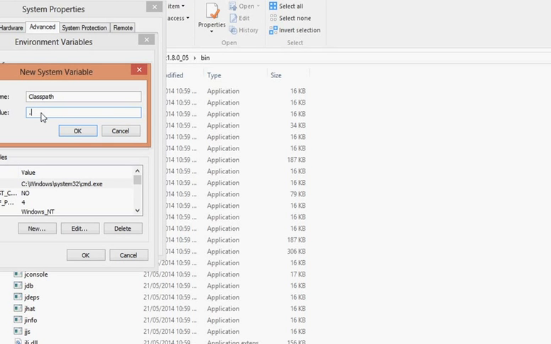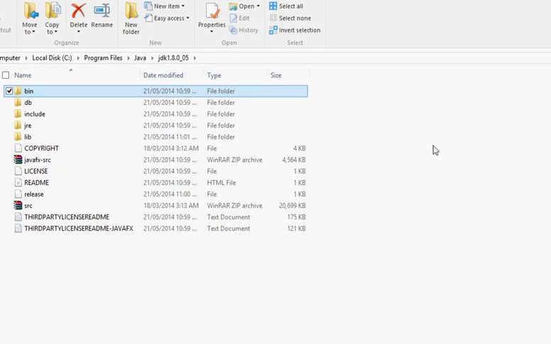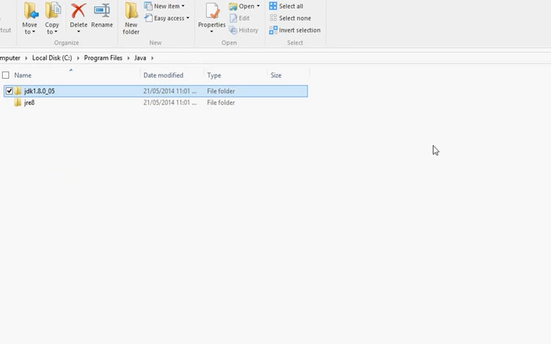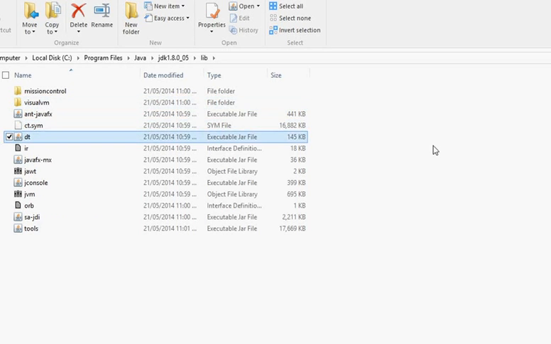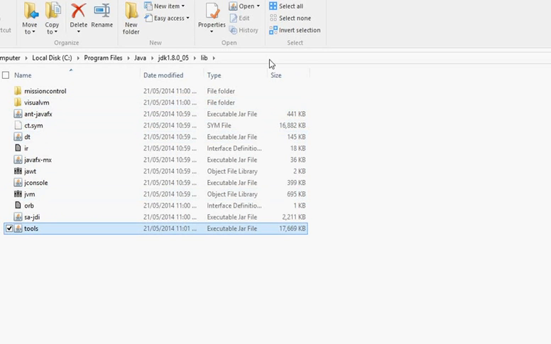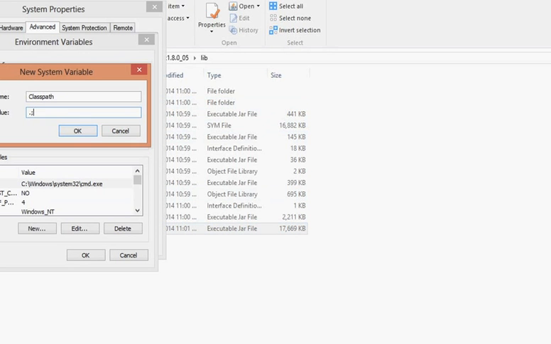Now set the path for your rt.jar and tools.jar. JDK means starting from Java, then JDK, go to the lib folder and then set the path for tools.jar. Library, then tools.jar.